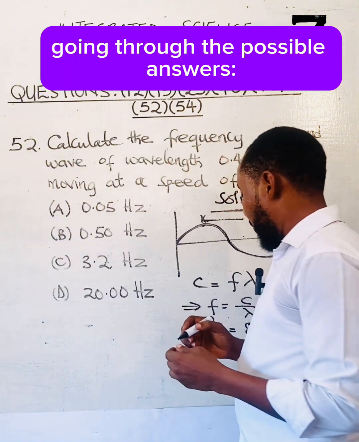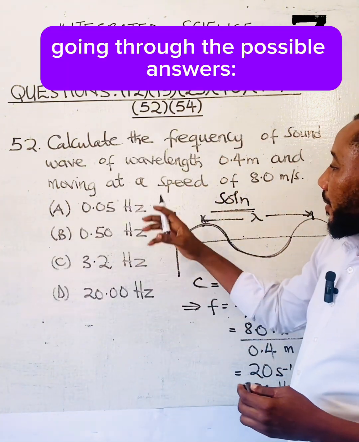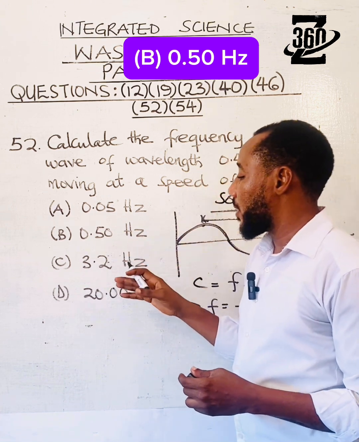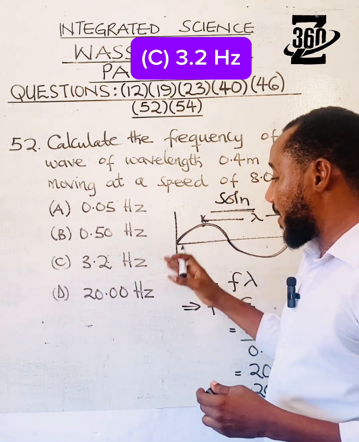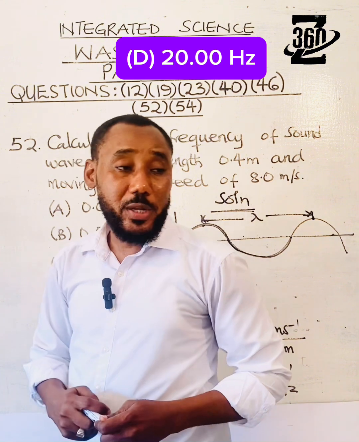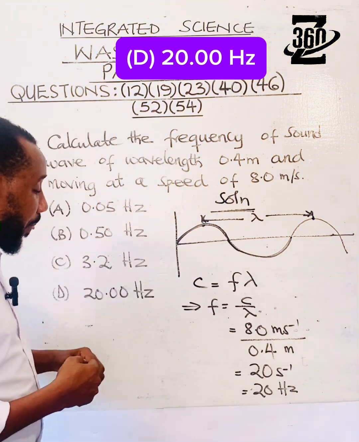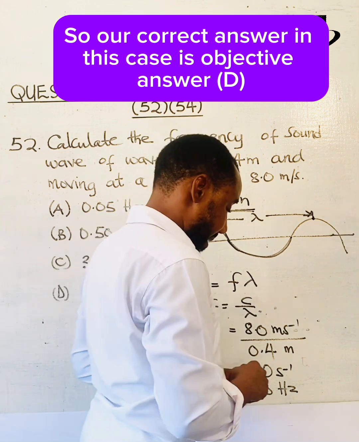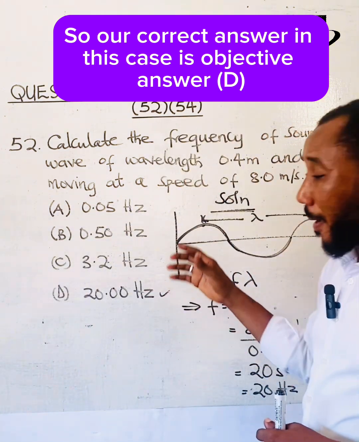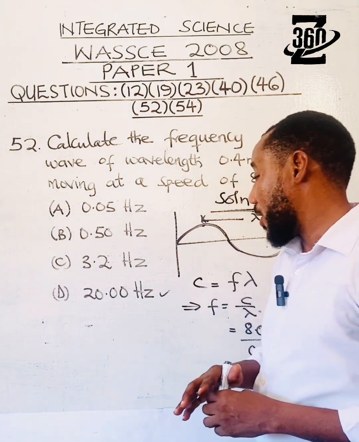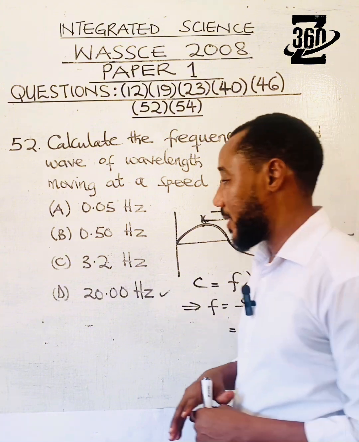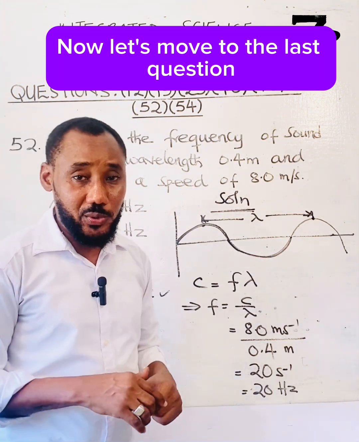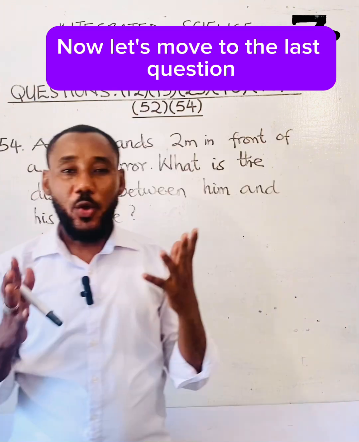Going through the possible answers, 0.05 objective answer A, B 0.50, C 3.2 hertz, and then D 20.00 hertz. So our correct answer in this case is objective answer D, 20.00 hertz. Now let's move to the last question.